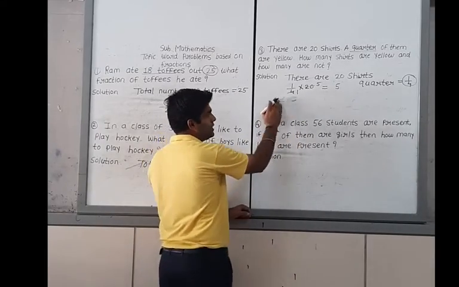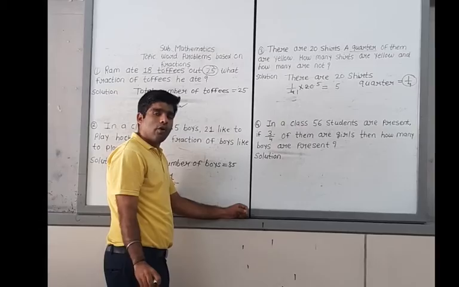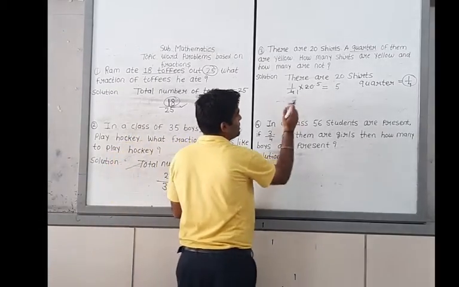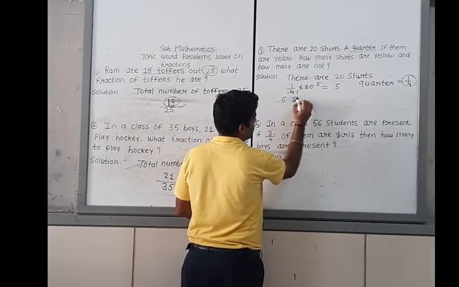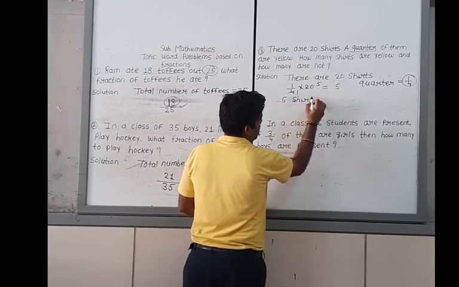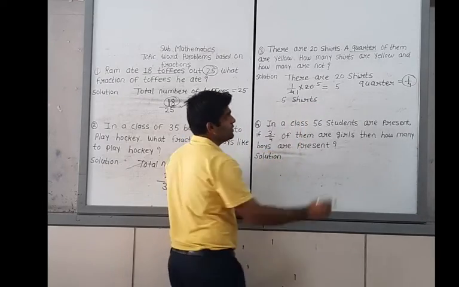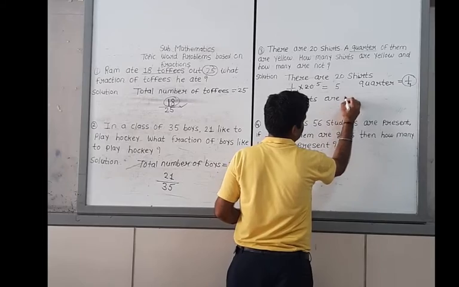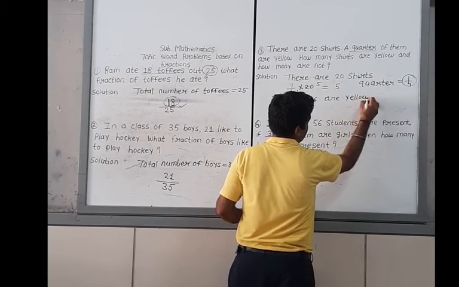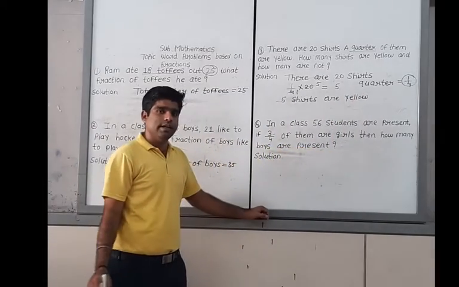The total number of shirts is 20, a quarter of them are yellow. This is our 5 shirts. So 5 shirts are yellow.